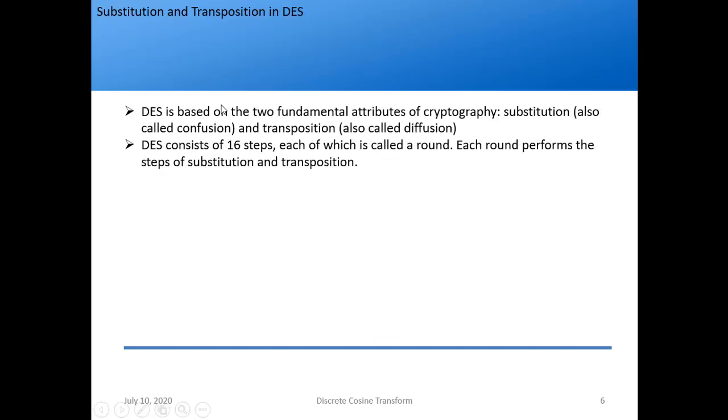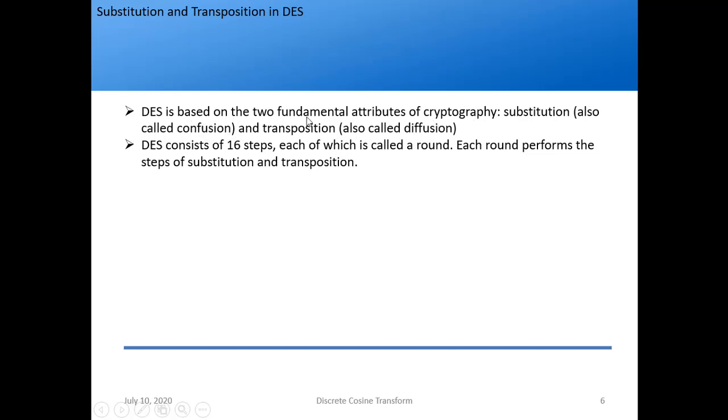Okay, so let's see on what principle DES works. It works on the principle of substitution and transposition. This is what we saw in the last two lectures, right? So DES is based on two fundamental attributes of cryptography. And what is cryptography? It is secret writing. So the fundamental attributes of cryptography are what? Substitution. It is also called confusion, meaning you are confusing the attacker who is trying to attack the data.